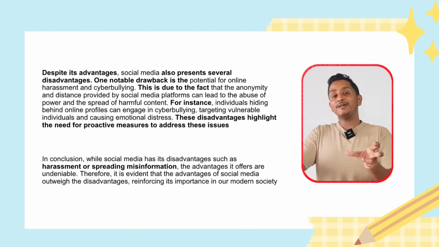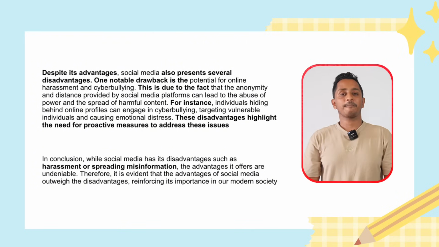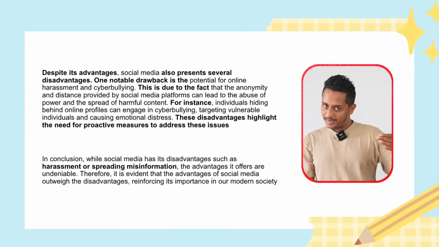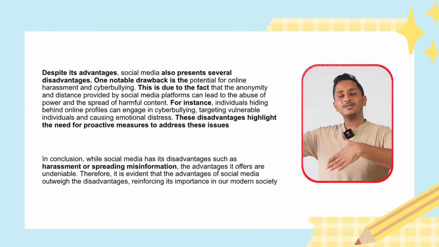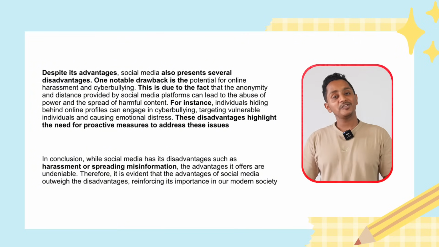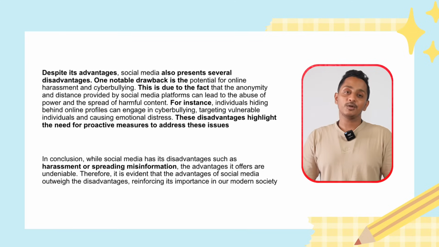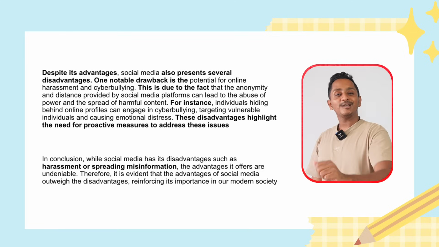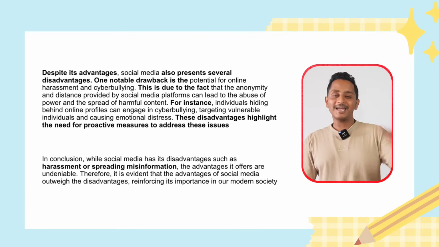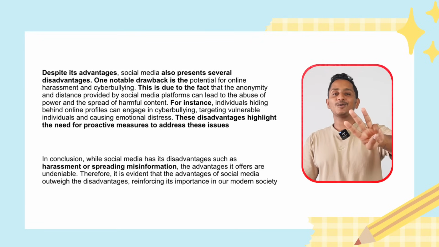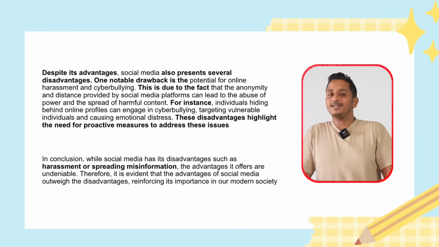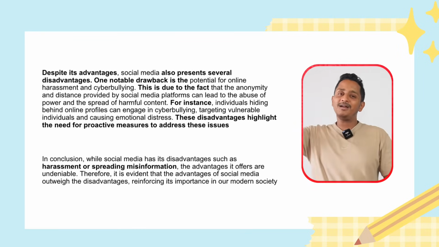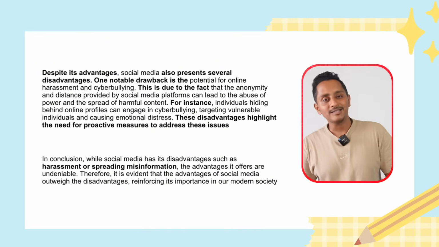Don't look at the words that I have written, just see the structure. The structure says you start with advantages, then disadvantages, and then end with the conclusion by saying advantages outweigh disadvantages. If the question is not about your opinion, and asks you to write the advantages and disadvantages of social media, then remove the last line. Don't give your opinion. Second paragraph talk about advantages, third paragraph talk about disadvantages. In the fourth paragraph just say, while social media has advantages such as so and so, it also has disadvantages such as those.